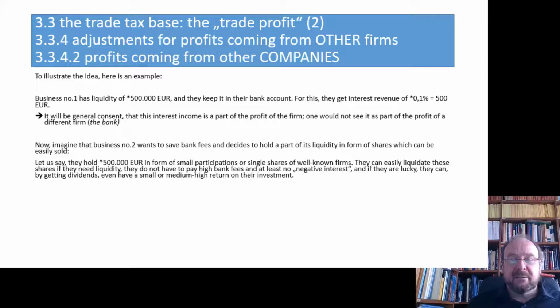I can quickly turn that amount into cash, and if there is no major crisis or so, then I will always make profit in the long and medium run. I will perhaps even get from time to time some dividends, which are definitively higher than what I can get as interest. And so if I don't need that money tomorrow, this is the far more profitable way to store my liquidity.